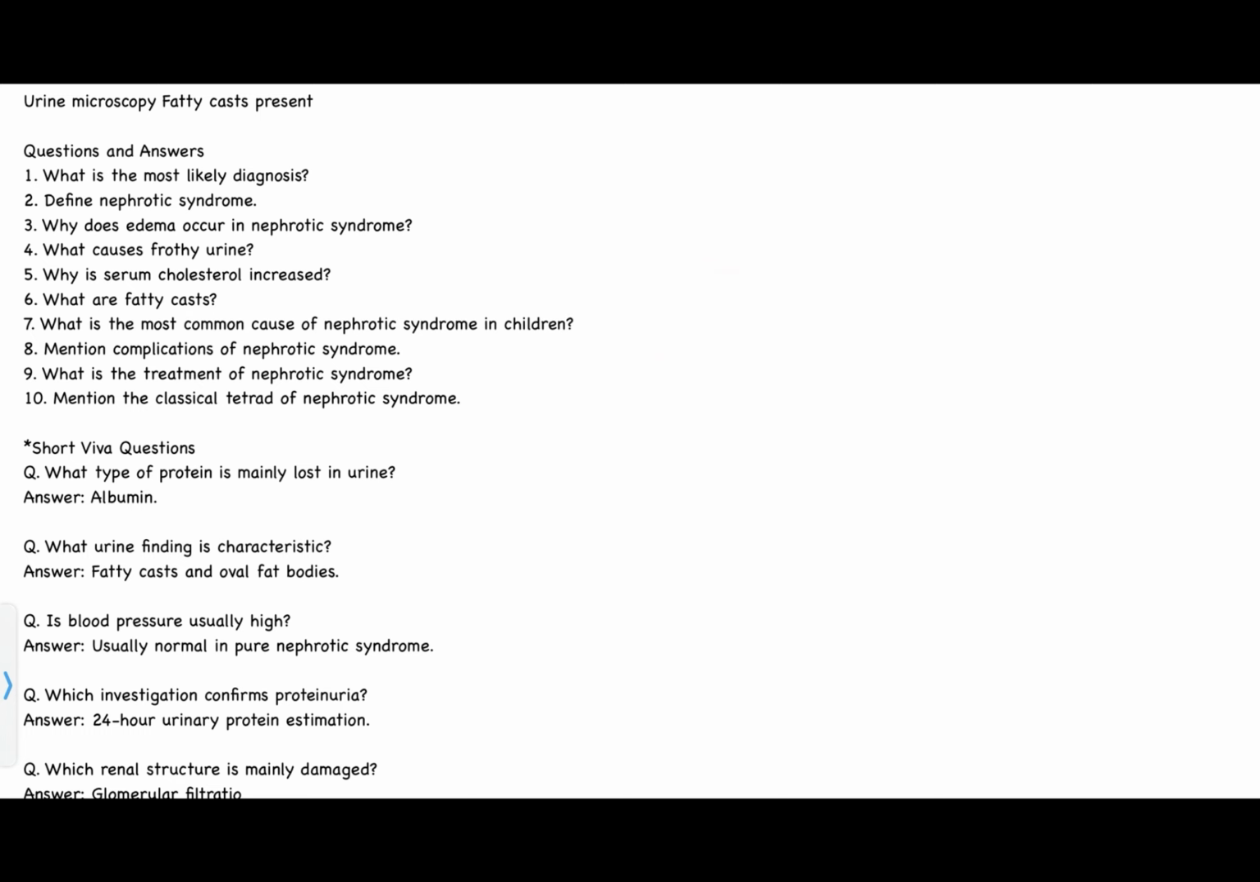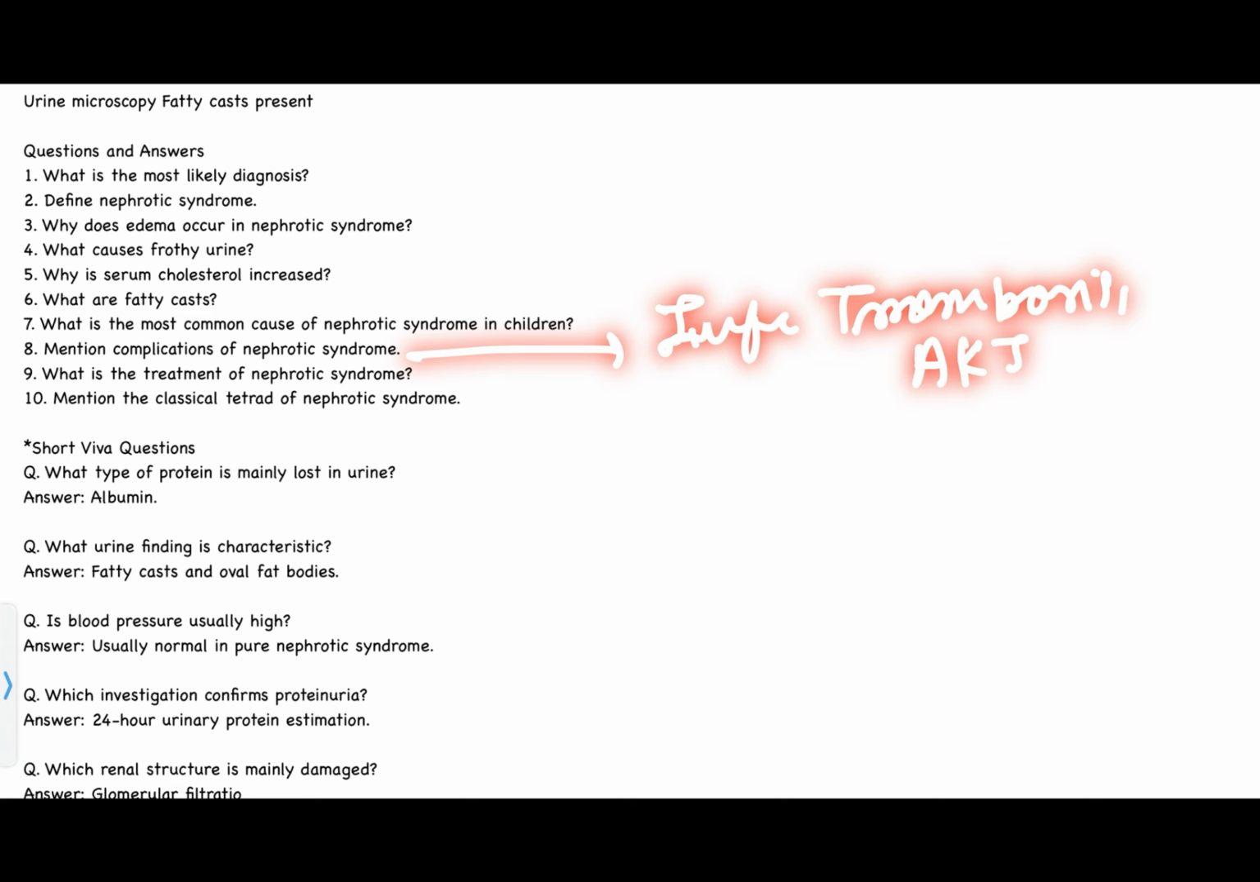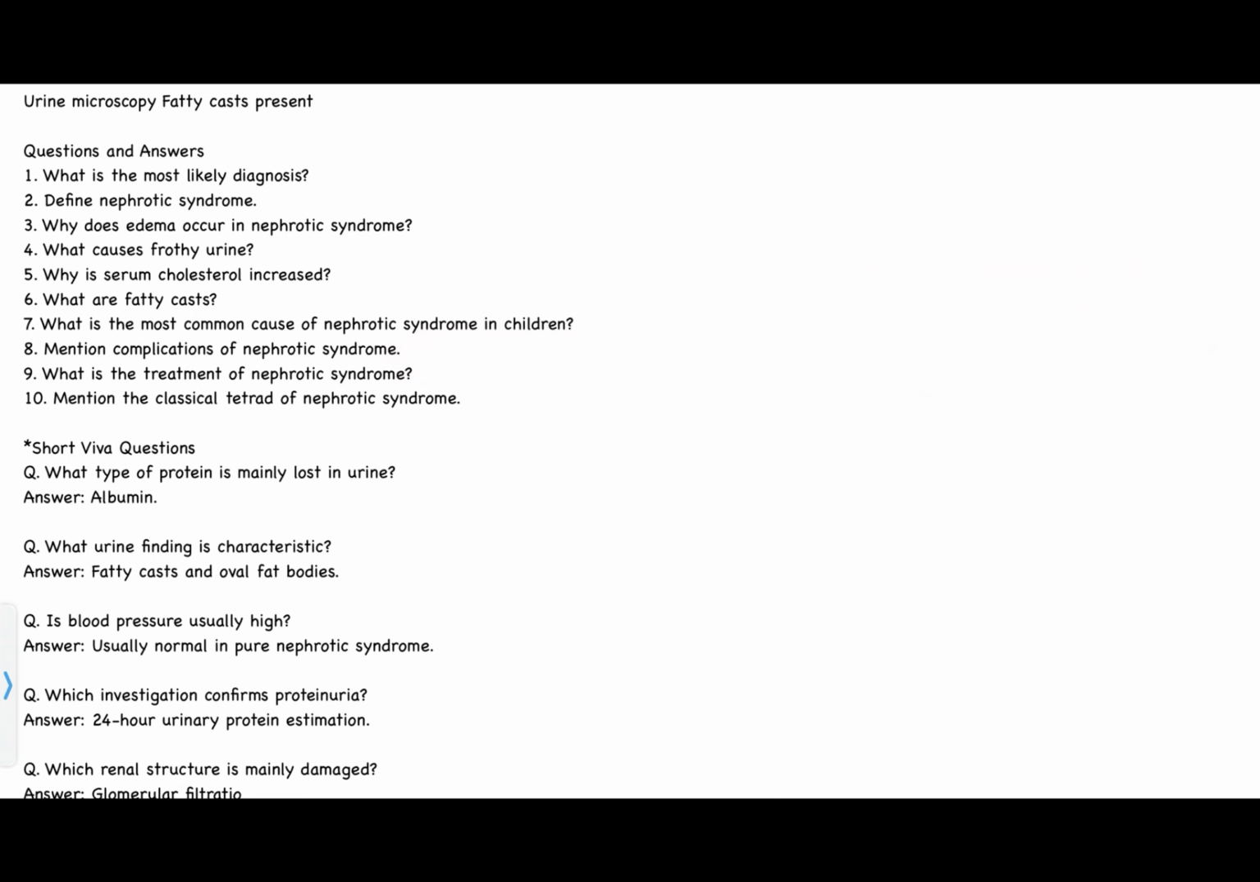After that, mention the complications of nephrotic syndrome. It may be infection, thrombosis, acute kidney injury, or protein malnutrition.